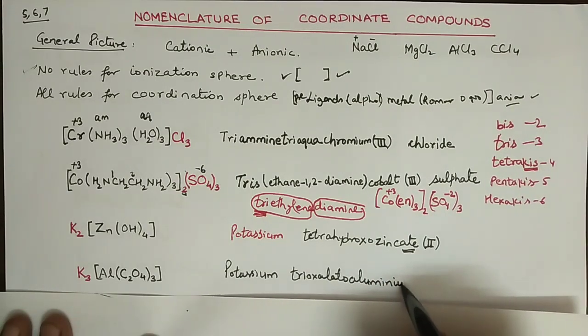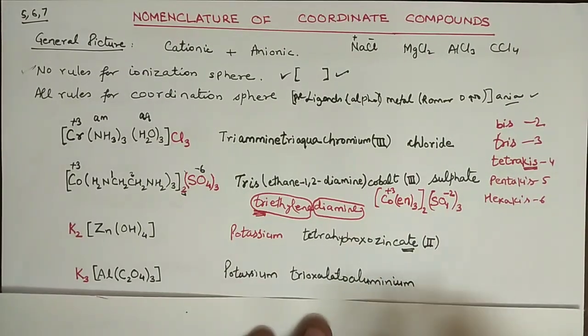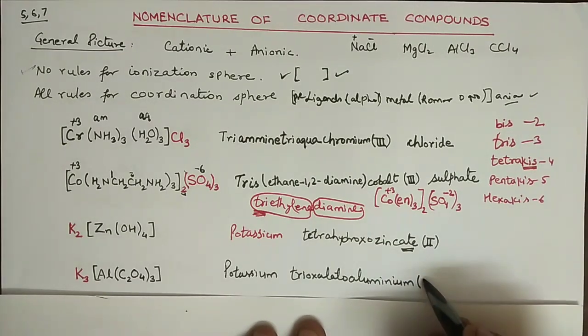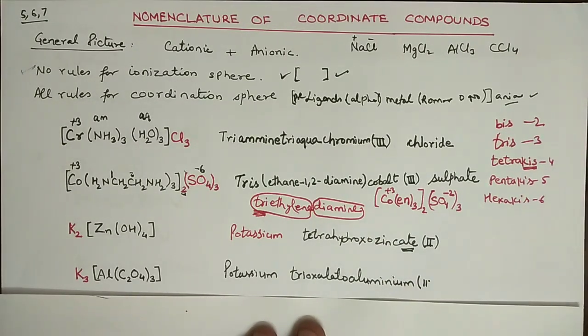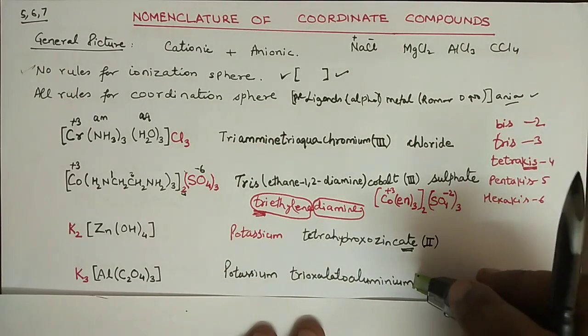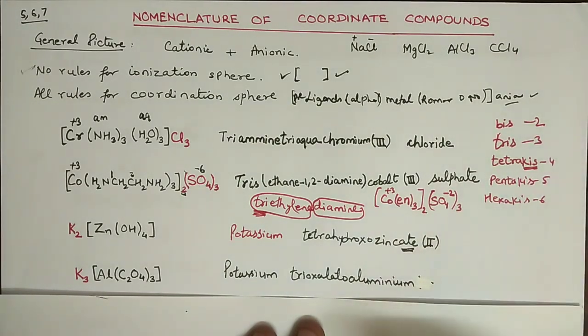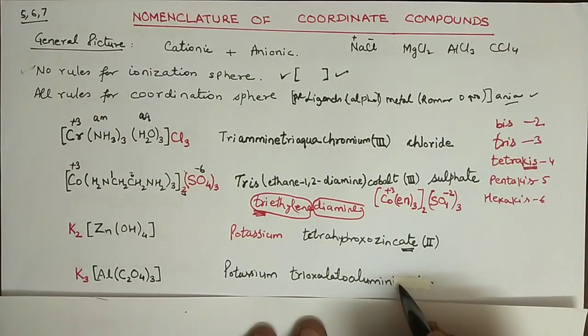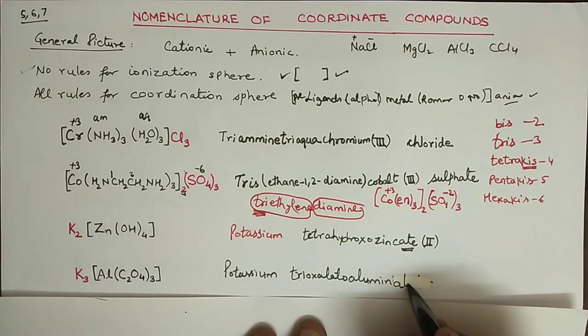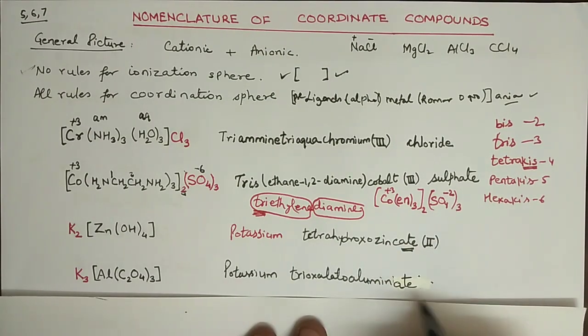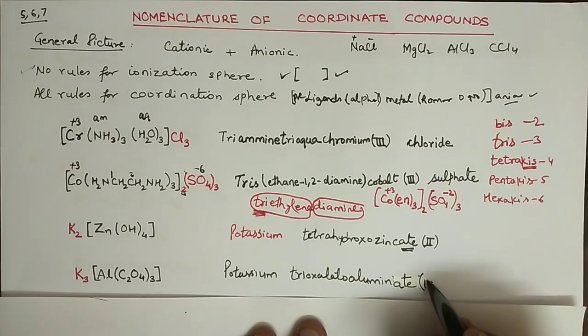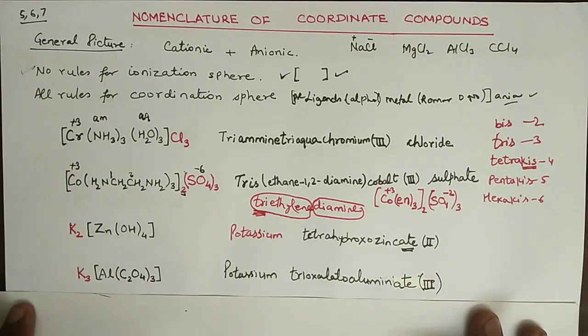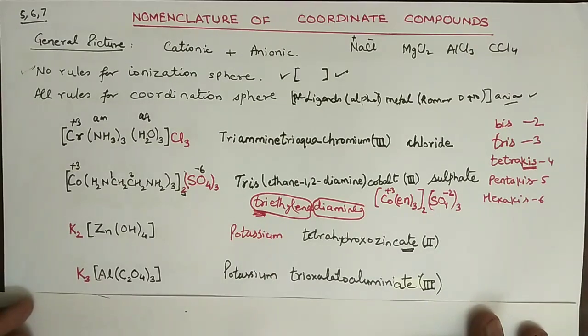And I know that aluminium has oxidation number of 3 always, so I will write here 3. Okay, here is the mistake that we have made, so let us correct it. It should not be aluminium, it should be aluminate. So aluminate, the same rule, then in brackets you have to write the oxidation number. Alright, so now let us have one more example.